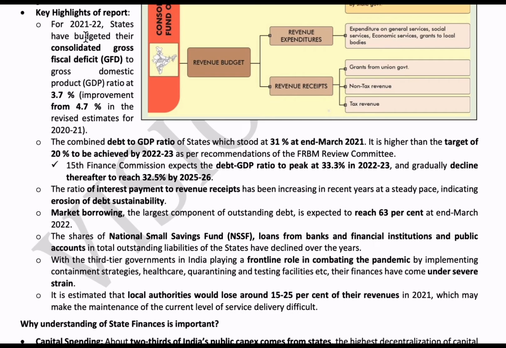For 2021 to 22, states have budgeted their consolidated gross fiscal deficit GFD to gross domestic product GDP ratio at 3.7%. So for the year 2021 to 22, GFD by GDP equals 3.7%. But in the previous year, that is 2020 to 2021, GFD by GDP is 4.7%. So there is a decrease in fiscal deficit, which means our economy is slowly increasing. So the next point is